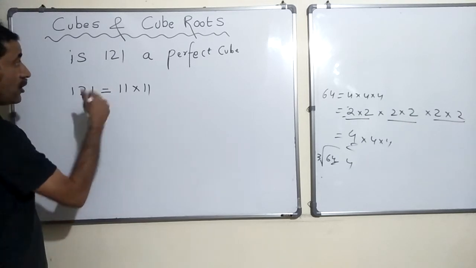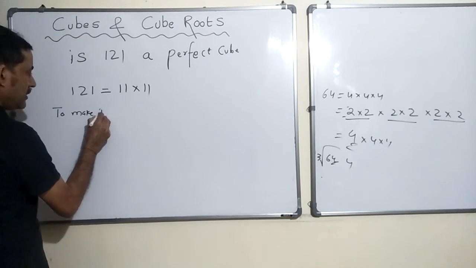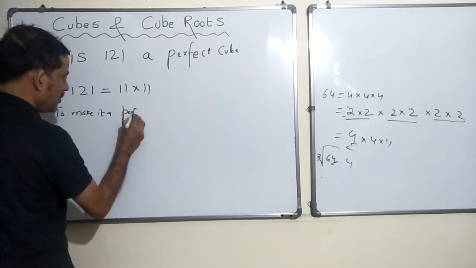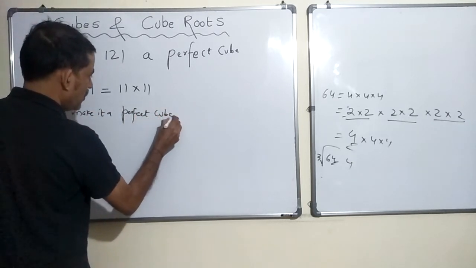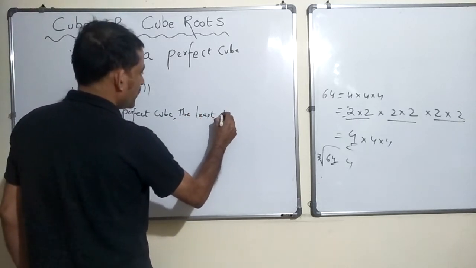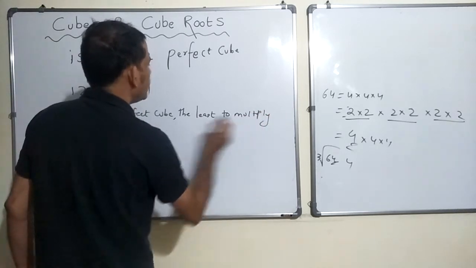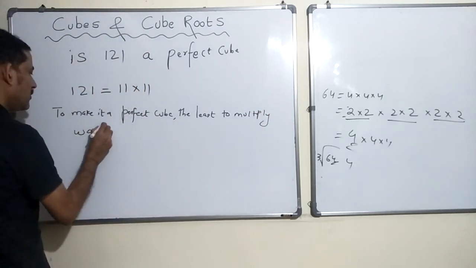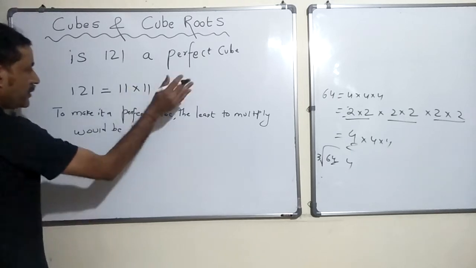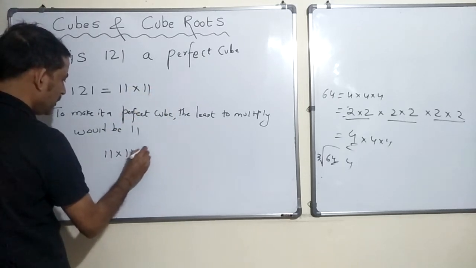But in order to make it a perfect cube, what is the least number to multiply? Any guesses? It would be 11. The moment you multiply with 11, this becomes 11 into 11 into 11.